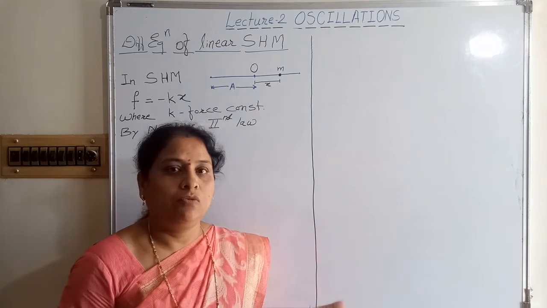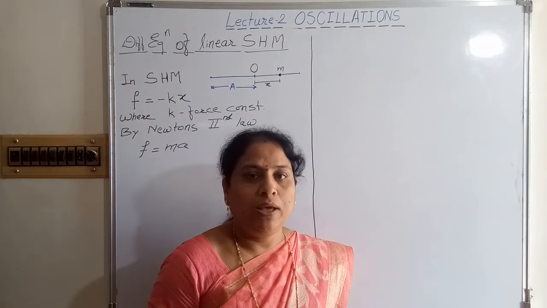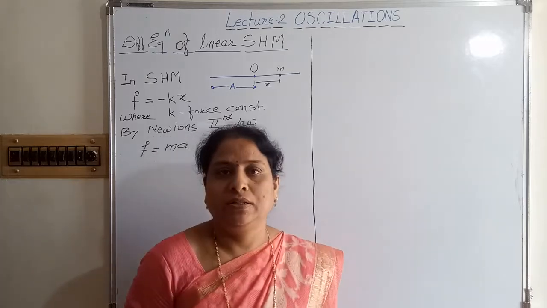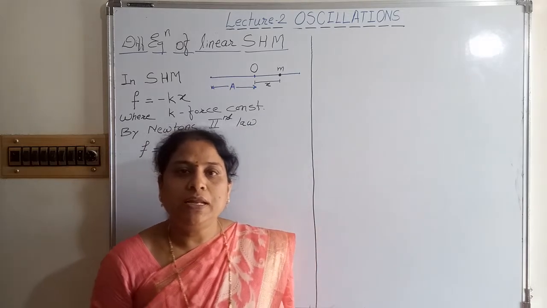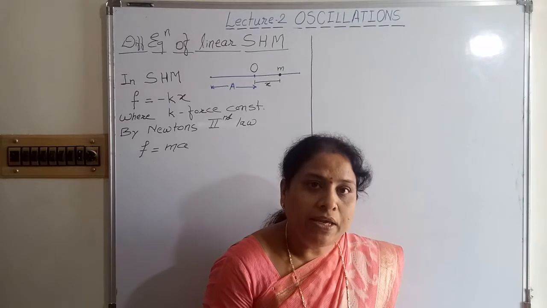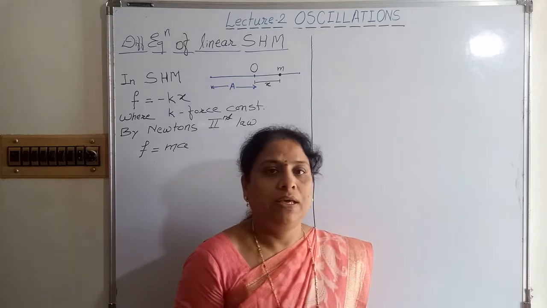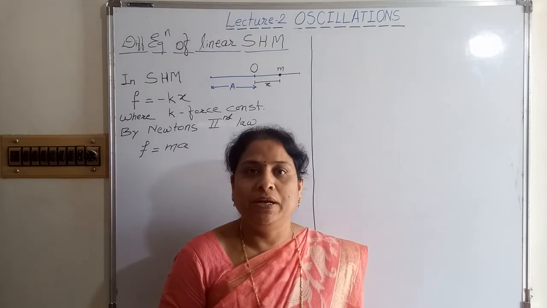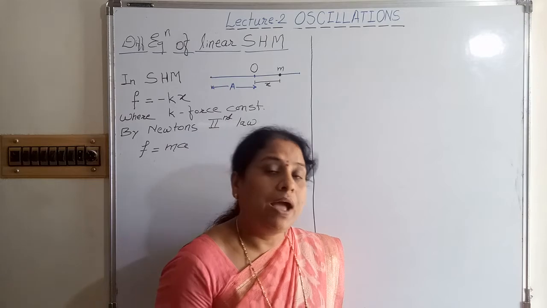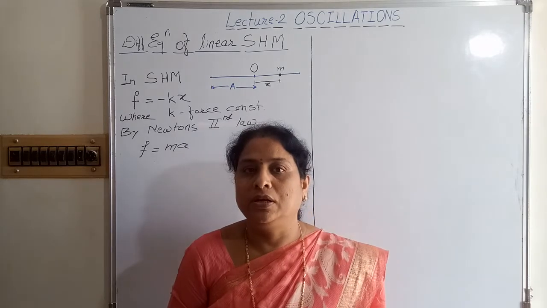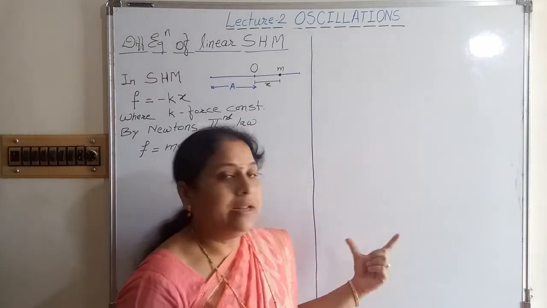In the last lecture, we discussed the linear simple harmonic motion. Today, again I revise the definition. What is linear simple harmonic motion? The linear simple harmonic motion is the linear periodic motion in which the force or acceleration is directly proportional to displacement. Magnitude of force and acceleration is directly proportional to displacement and their directions are opposite to each other. The force is always directed towards the mean position. This is about the linear simple harmonic motion.